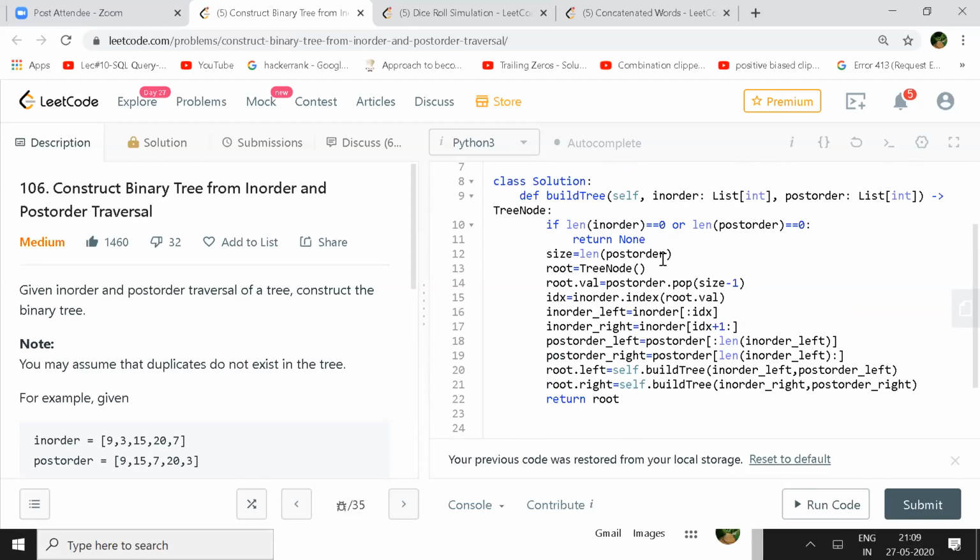And this is the recursive version. It's a recursion, calling again on in-order left and post-order left. You're copying the lists altogether, right?